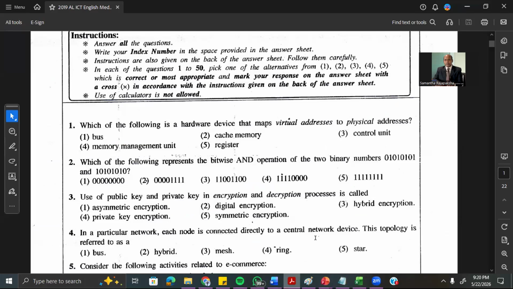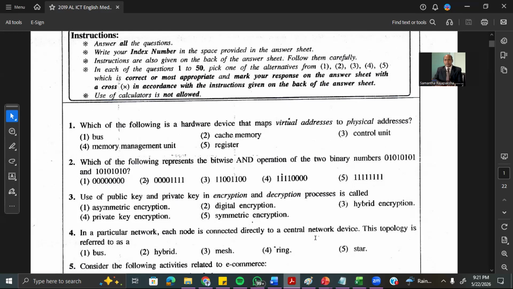Use of public key and private key in encryption and decryption process is called as. Now remember, when you are making the encryption, there are two ways to do the encryption. One is called symmetric encryption. The other one is called asymmetric encryption. Symmetric means encryption and decryption are both done by the same key. Asymmetric means there are two keys. Encryption is done using the public key. Decryption is done using the private key. So that's the difference you should remember.